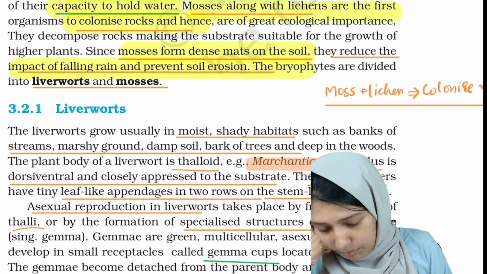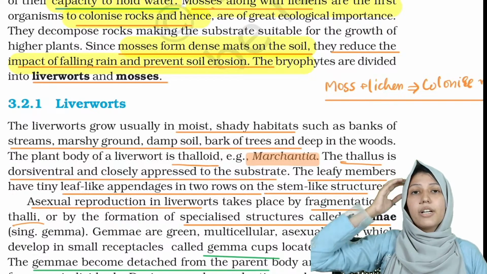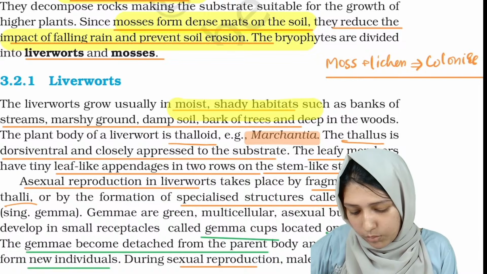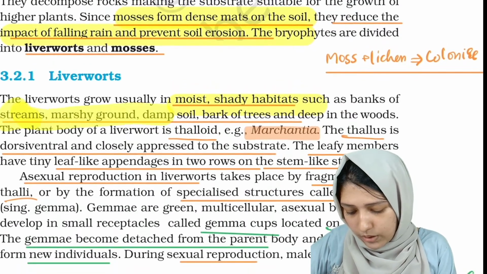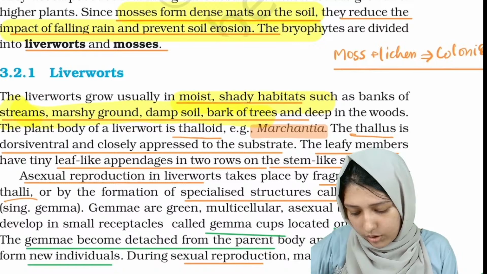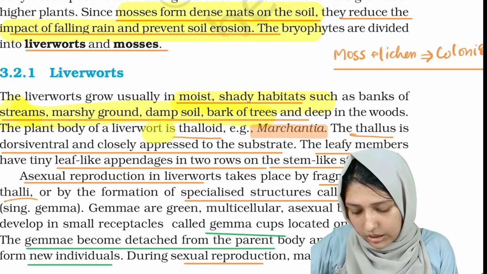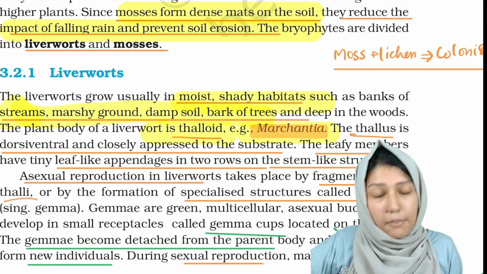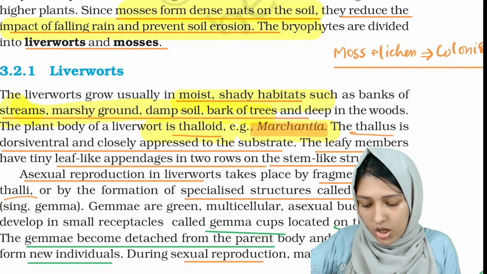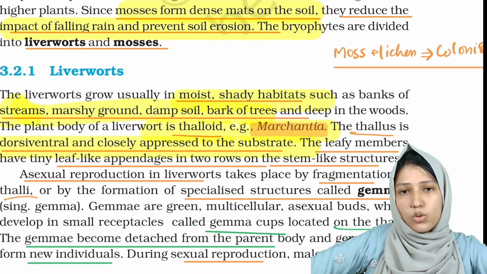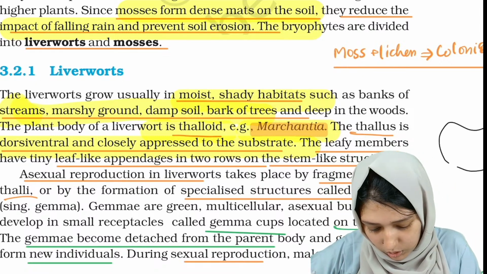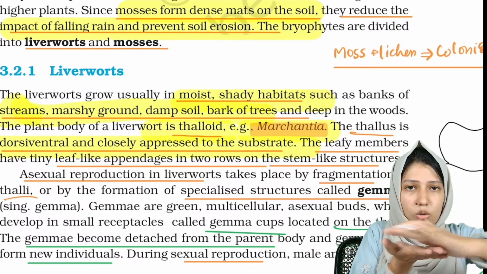Okay. Now the bryophytes, as I said, are again divided into liverworts and mosses. Liverworts usually grow in moist, shady habitats: streams, marshy ground, damp soil. And this liverwort is also a thalloid structure, and the example is Marchantia. The thallus is dorsiventral and closely attached to the substrate. Dorsiventral means like a leaf. It will look like a leaf.